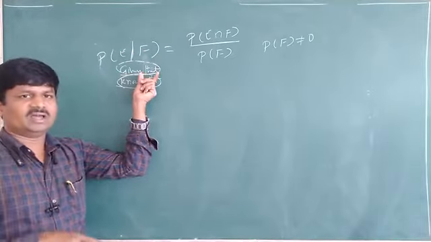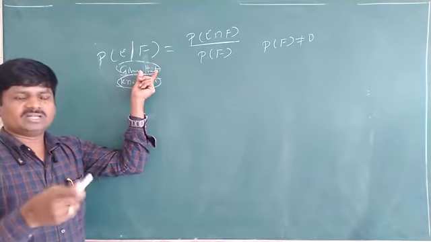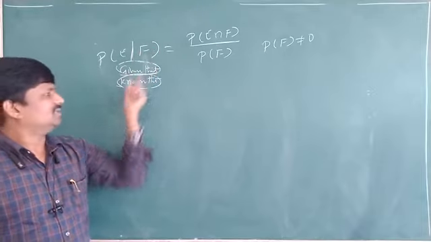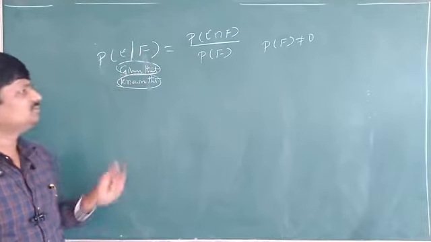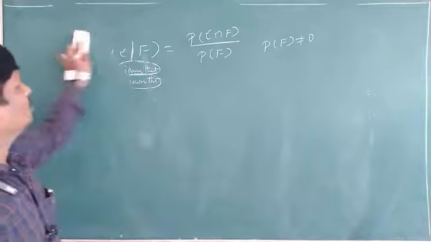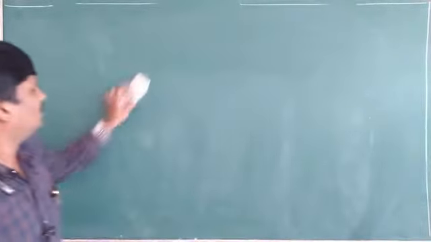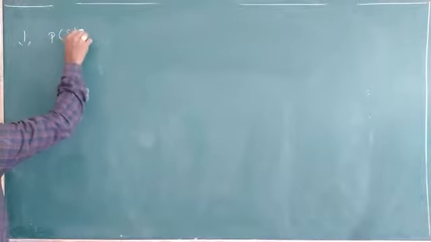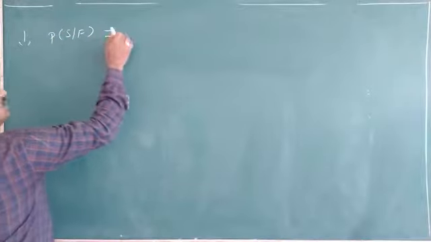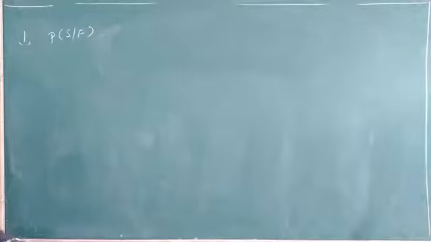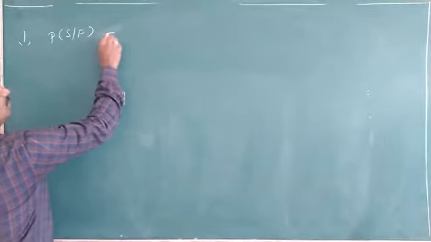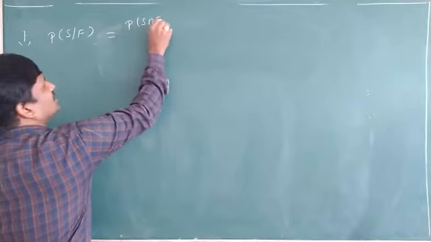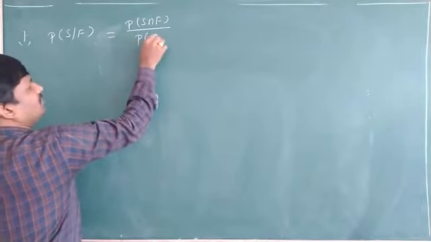Given that condition, only the event F we have to take. Remember that, and from this some properties are given. We should know about the properties. First property: probability of S given that F. We have to find this. Actually, what is the formula? Probability of S given that F means probability of S intersection F by probability of F.